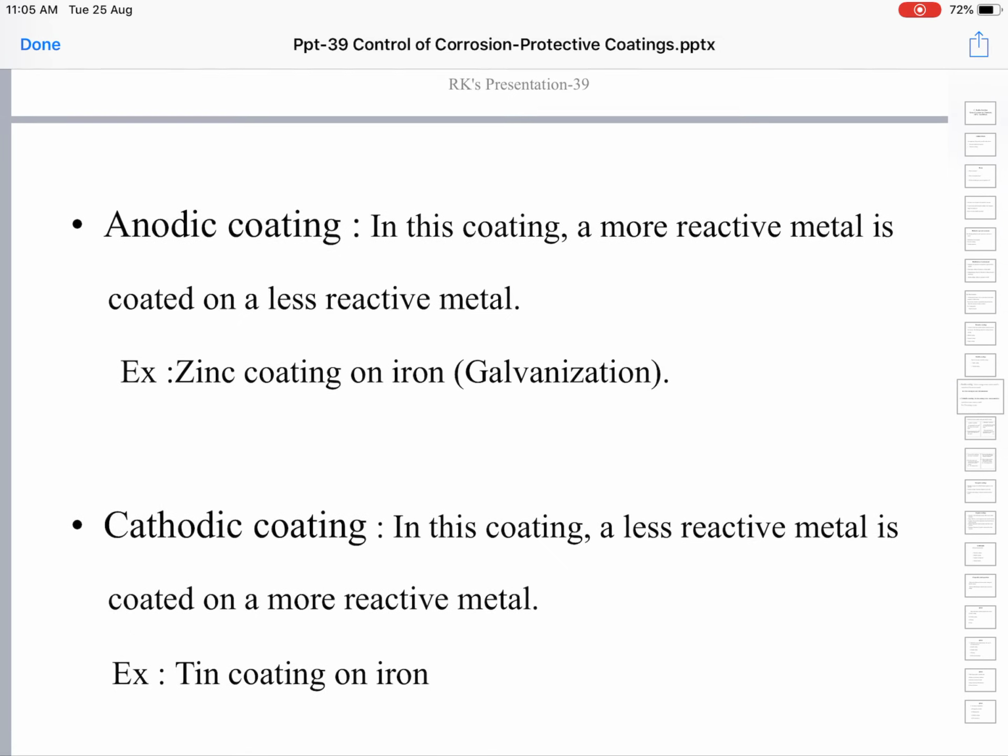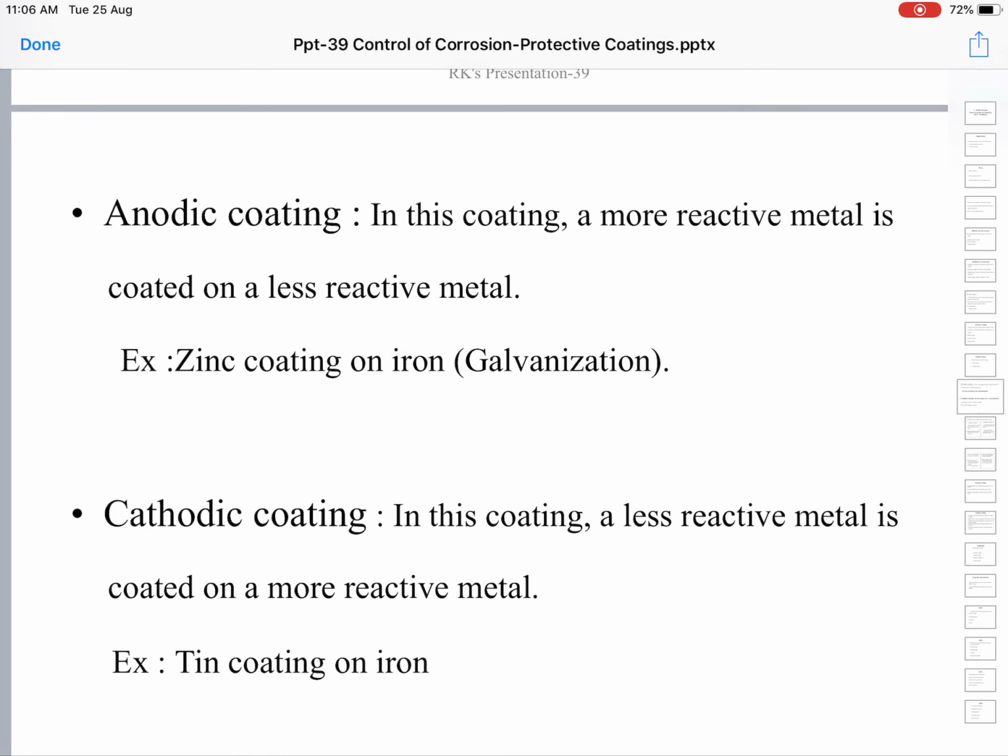Anodic coating. In this coating, the more reactive metal is coated on a less reactive metal. The more reactive metal, that is, a metal which is higher than the base metal in the electrochemical series, is coated on the base metal. So the base metal object turns into a cathode, whereas the coated metal, the metallic coating, turns into an anode.